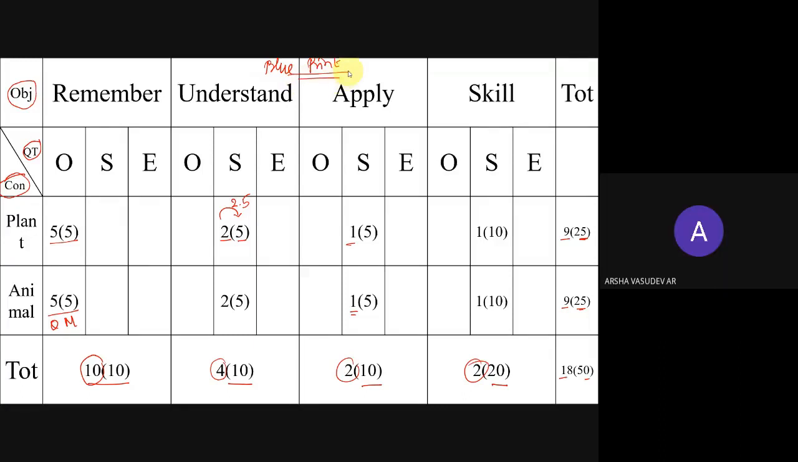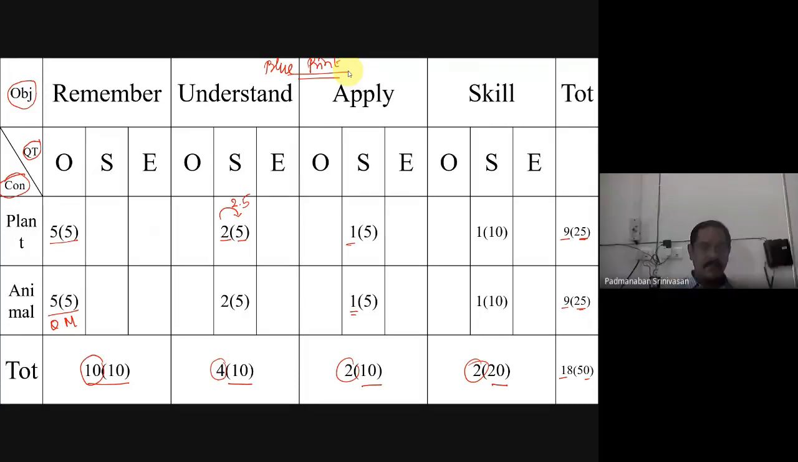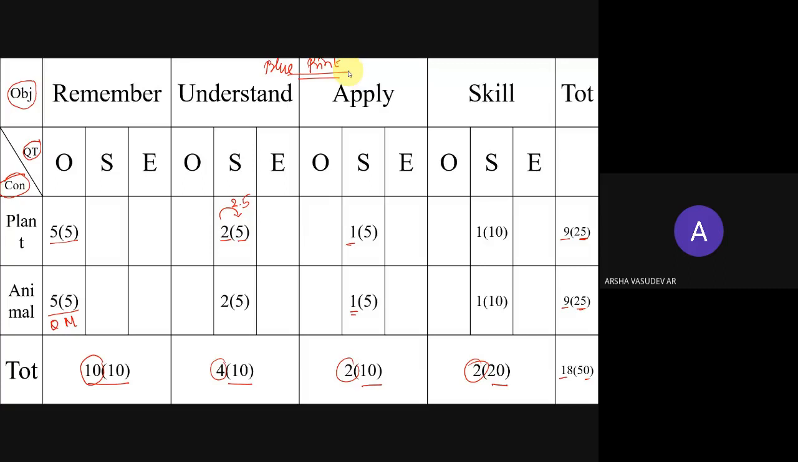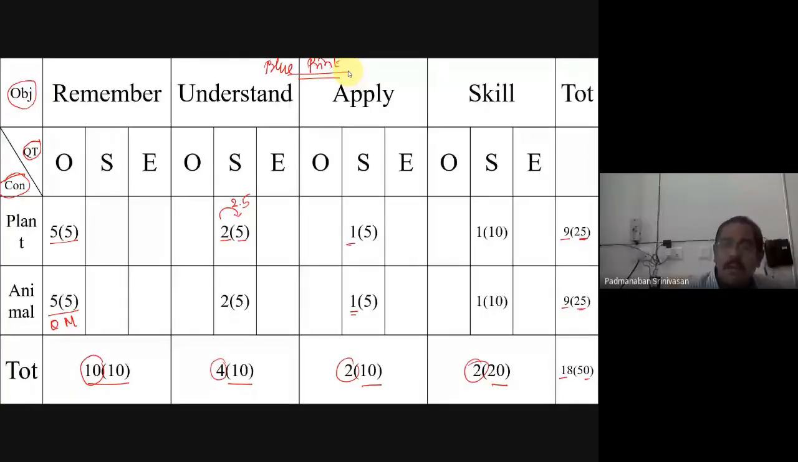Sir, for skill that should be coming in the 3rd column, right? 1 question for 10 marks means it is essay, no, sir? Correct. You are correct. I am wrong. Just what I have typed is wrong. Okay, you are correct. This you shift to essay. Yes, that is correct.